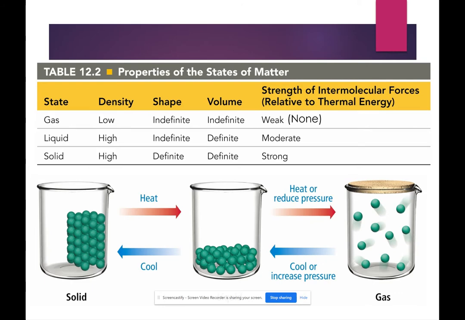So gases are a very low density state with an indefinite shape and an indefinite volume. This is because the strength of the forces between gas particles is very, very weak. Actually, part of kinetic molecular theory is that gases experience no intermolecular forces. There are no attractive or repulsive forces acting in a gas. Liquid is a much higher density, indefinite shape, so it takes the shape of its container, but a definite volume. The volume of a liquid is not going to change. It has moderately strong forces holding it together. Solids, very high density, definite shape, definite volume, very, very strong forces holding a solid together.